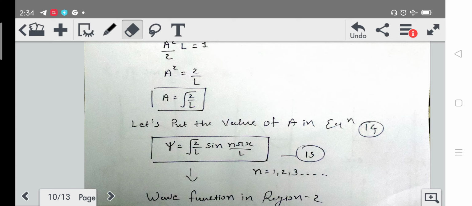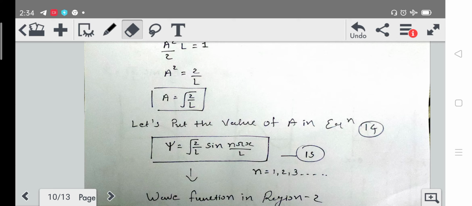Okay, so this is the wave function in region 2 of the particle. Okay, now let's move ahead. So we already got the energy eigenvalue, which is n square pi square h cross square upon 2 m L square, and the wave function psi for region 2, which is psi is equal to root 2 upon L sine n pi x upon L.